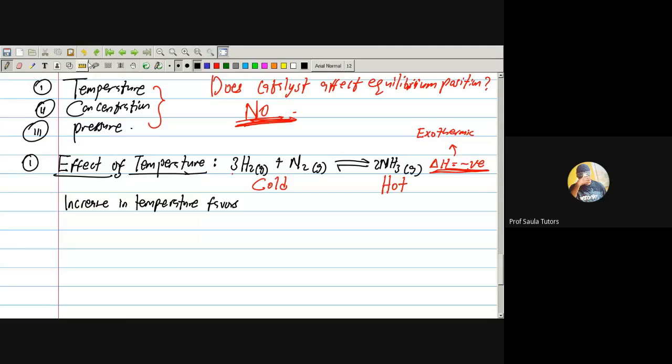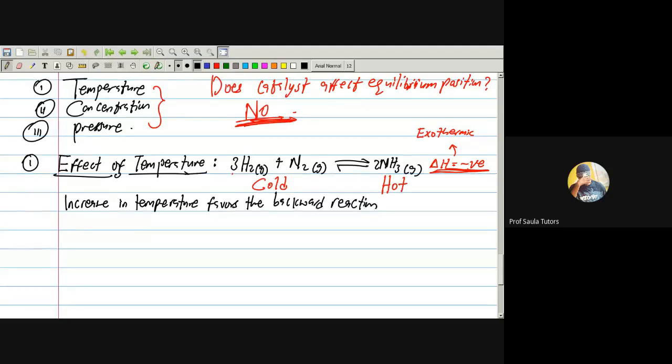You cannot warm something that is hot. It means that increase in temperature will favor that side that is cold. Which side is cold? Is it the forward or the backward? The backward. Therefore, increase in temperature favors the backward reaction.